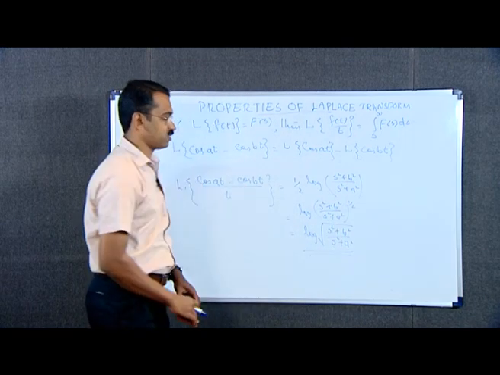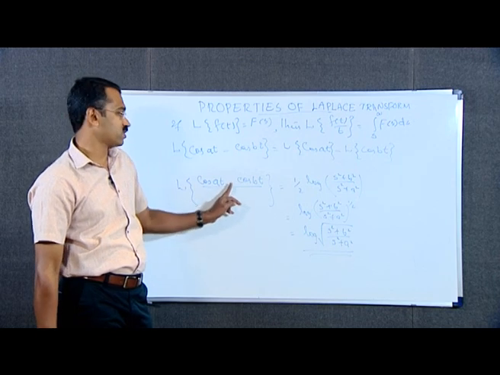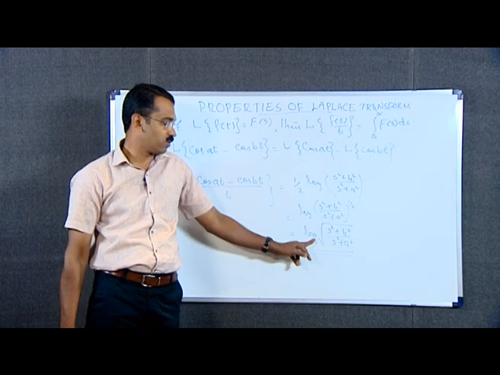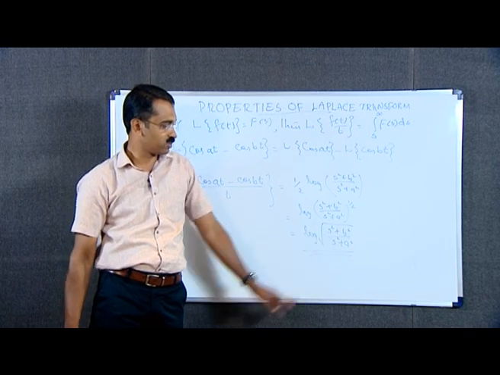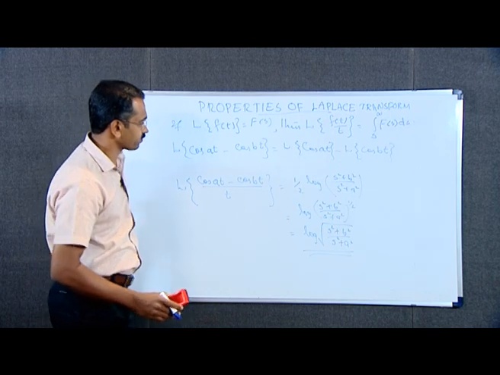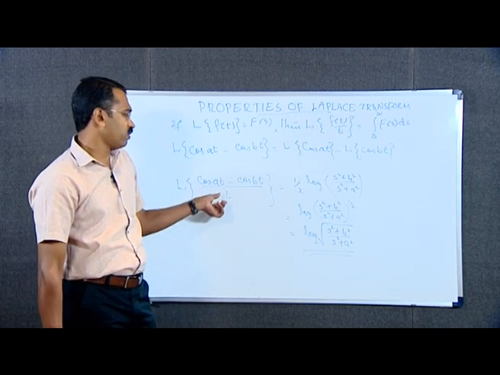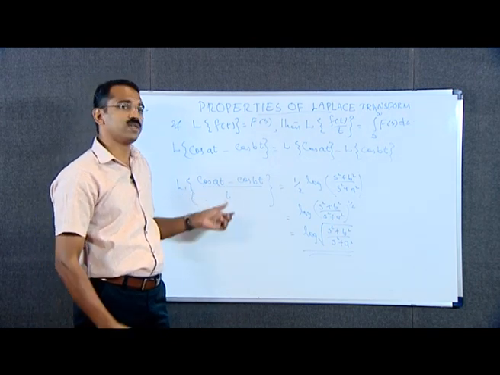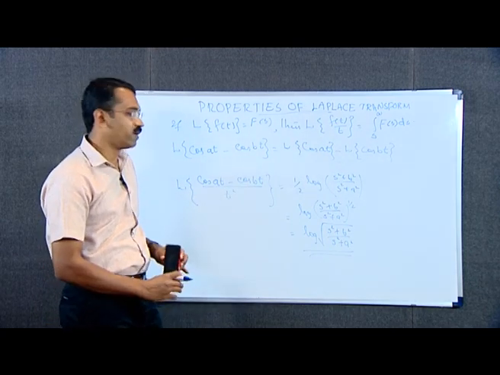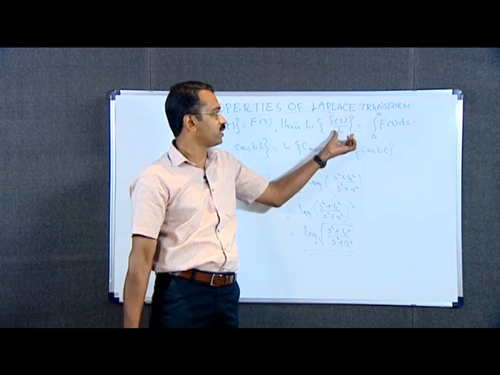This is the Laplace transform of cos a t minus cos b t all divided by t, that is logarithm of root a square plus b square divided by a square plus a square. If here instead of t it is t square, then we have to use this property once again.